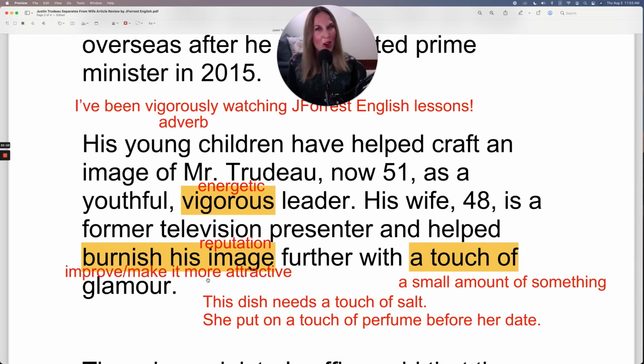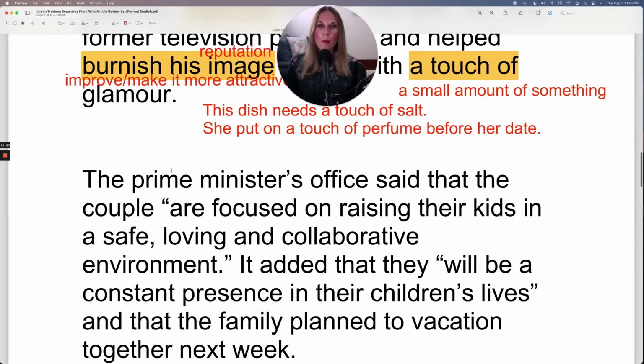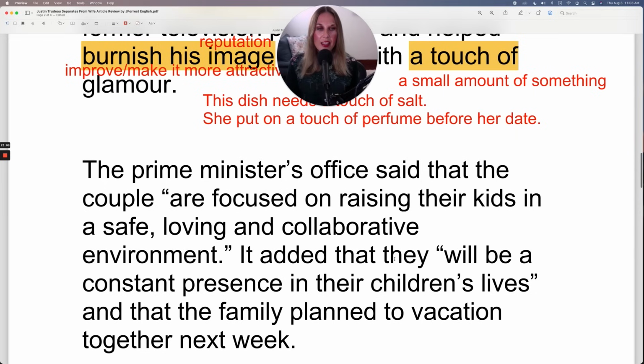a small amount of glamour. The Prime Minister's office said that the couple are focused on raising their kids in a safe, loving, and collaborative environment. It added that they will be a constant presence in their children's lives.